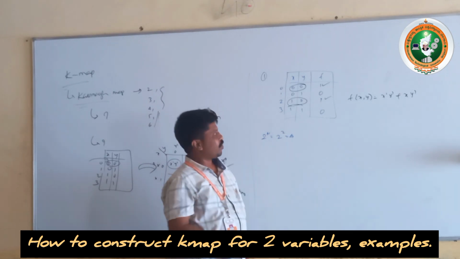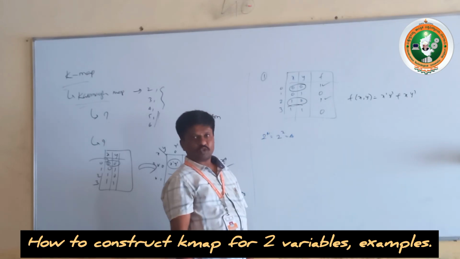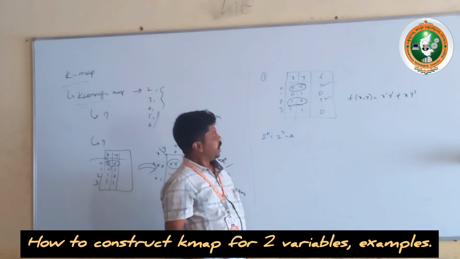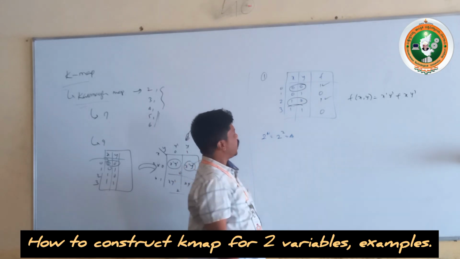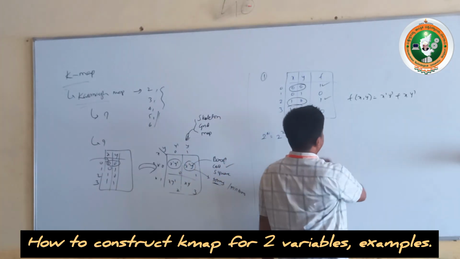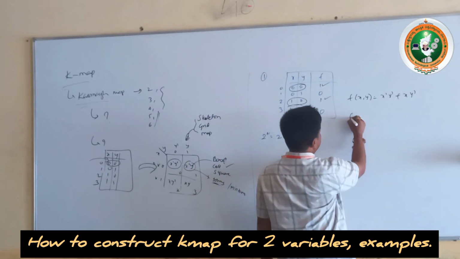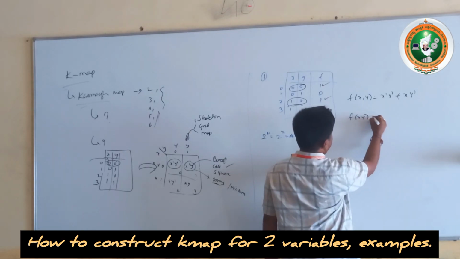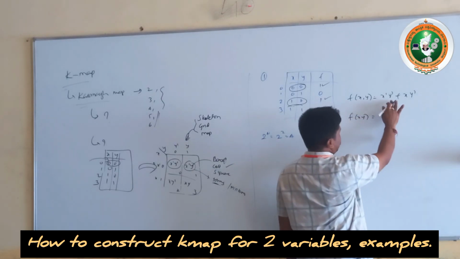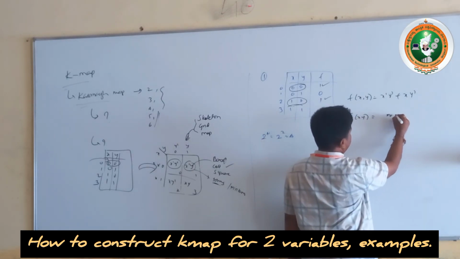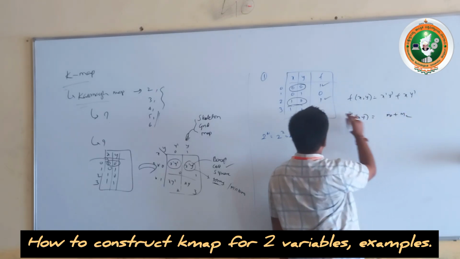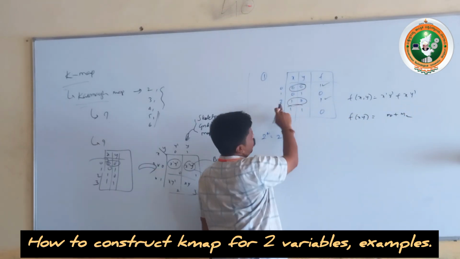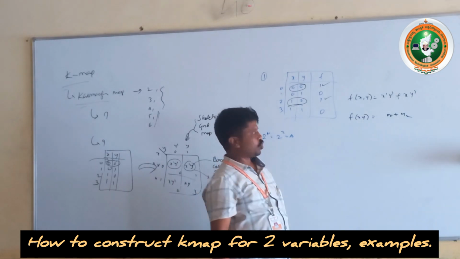Here we are solving with the SOP form only. Let me consider the other type later, and I will teach you. We have already seen that f of x y can be written as: 0 0 is m0, this is m2, these are the minterms combination in SOP form.